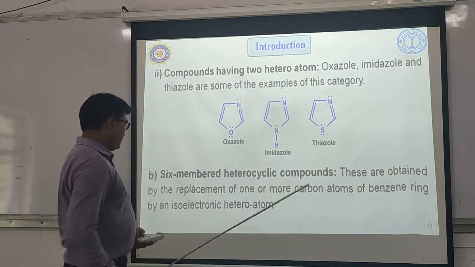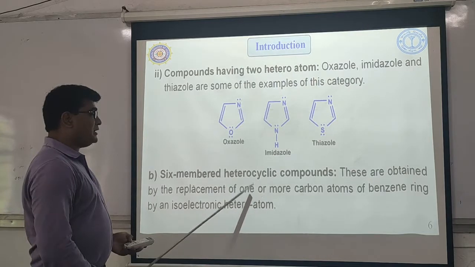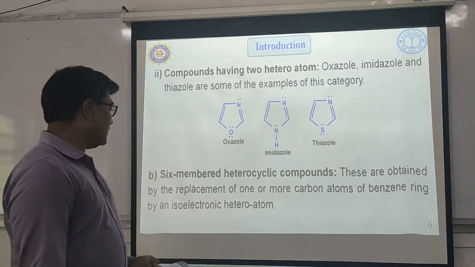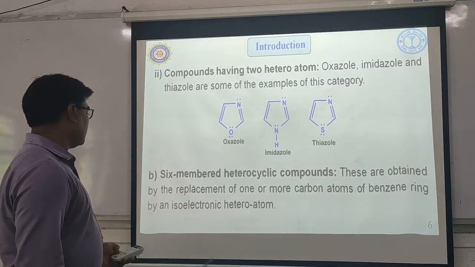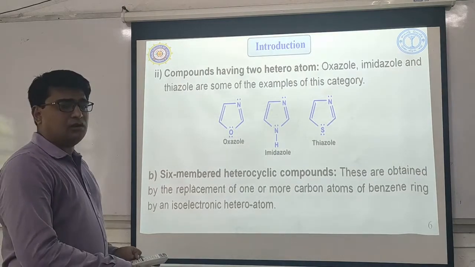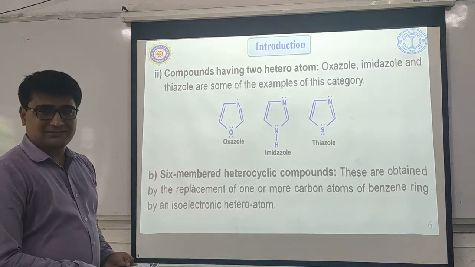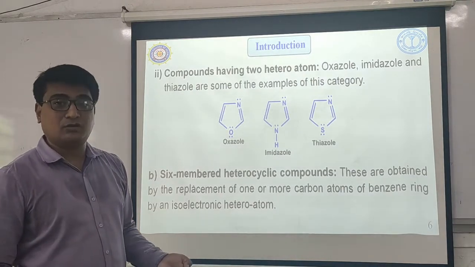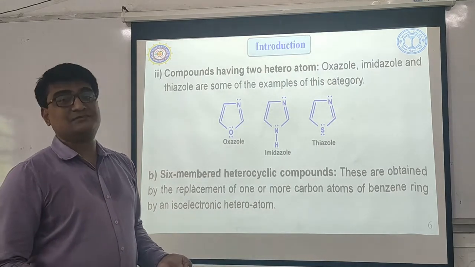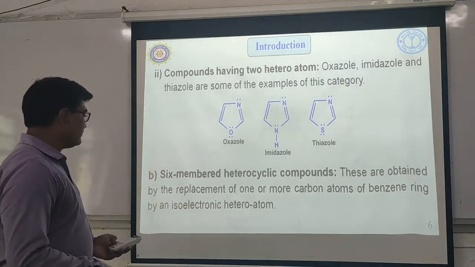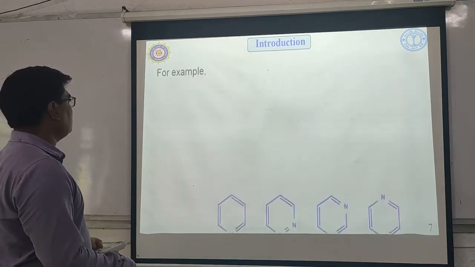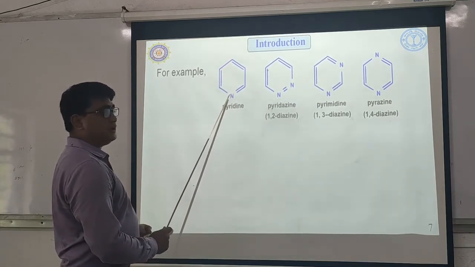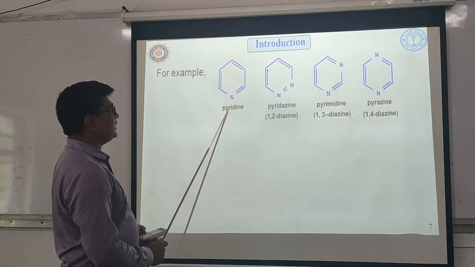These are obtained by replacement of one or more carbon atoms of the benzene ring by isoelectronic heteroatoms. You know the benzene ring contains 6 carbon atoms. If one carbon atom of the benzene ring is replaced by a heteroatom, the compound is a 6-membered heterocyclic compound. The best example of this category is pyridine, a 6-membered heterocyclic compound containing nitrogen as one heteroatom.